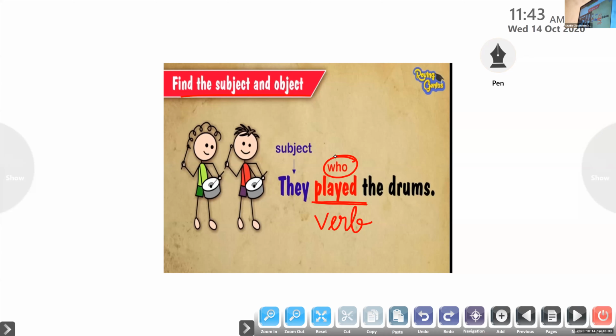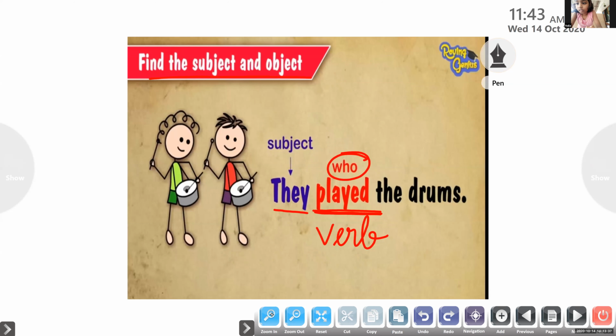Here, played is a verb. Yes, Naila, give me the answer. Unmute it. Who played the drums? Boys. No, I'm asking you what is written here. What is written here? They. Yes, they played the drums.